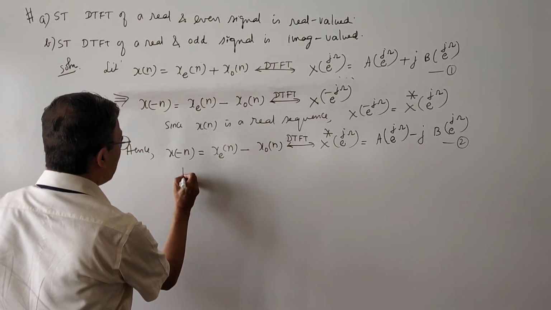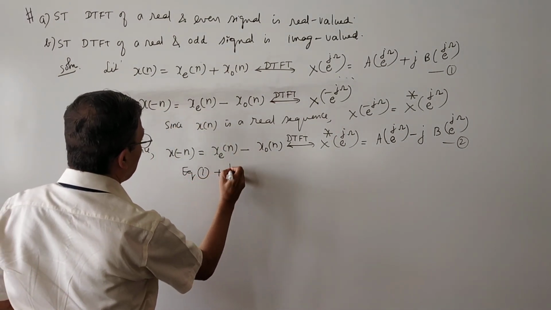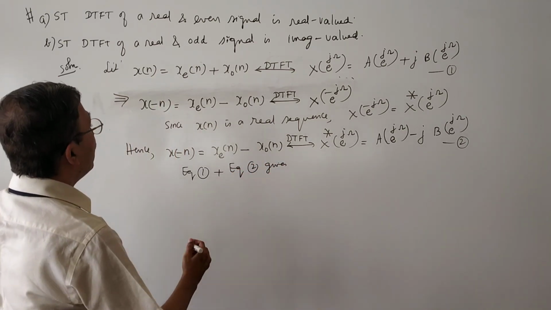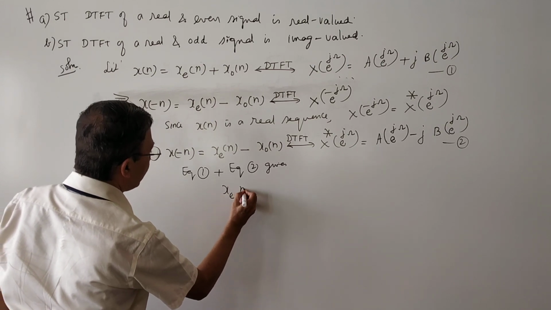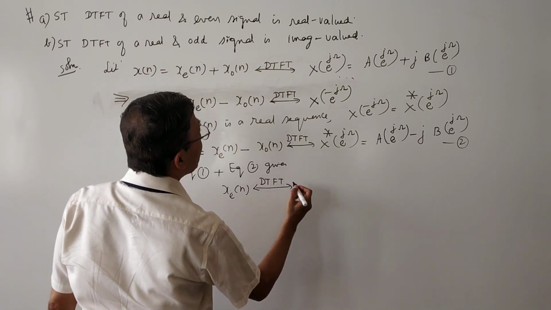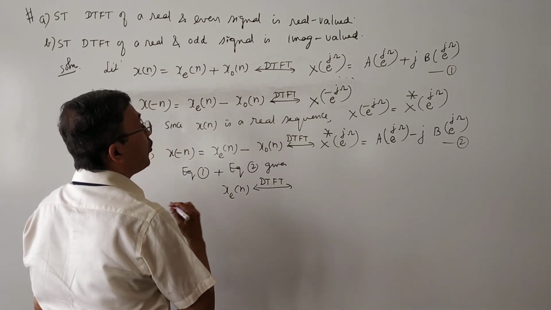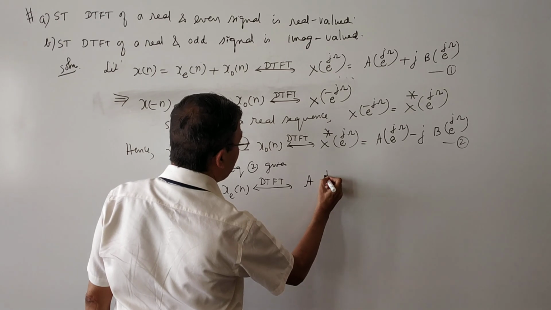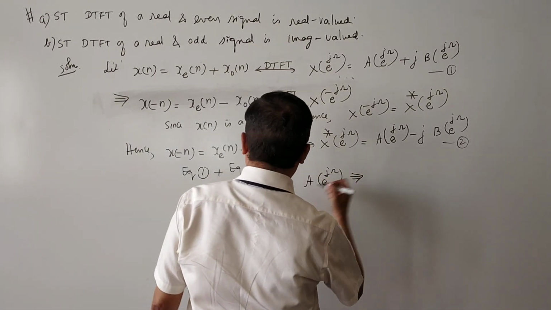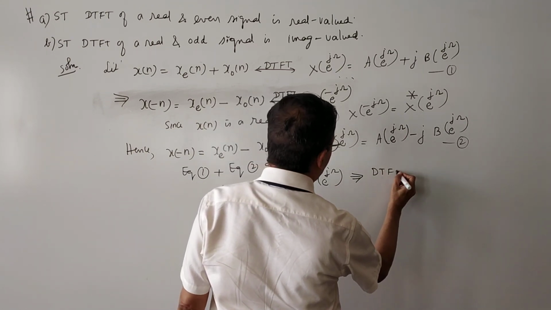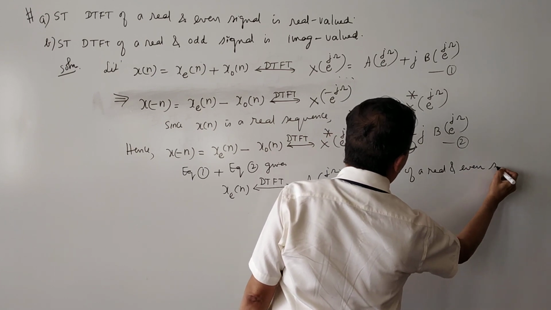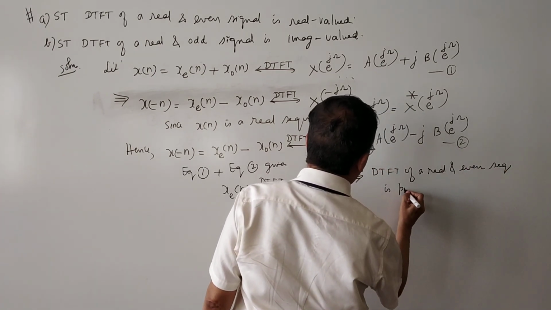Adding equation 1 and equation 2, you get x e of n will have a discrete time Fourier transform a function of e power j omega. This implies the DTFT of a real and even sequence is purely real.